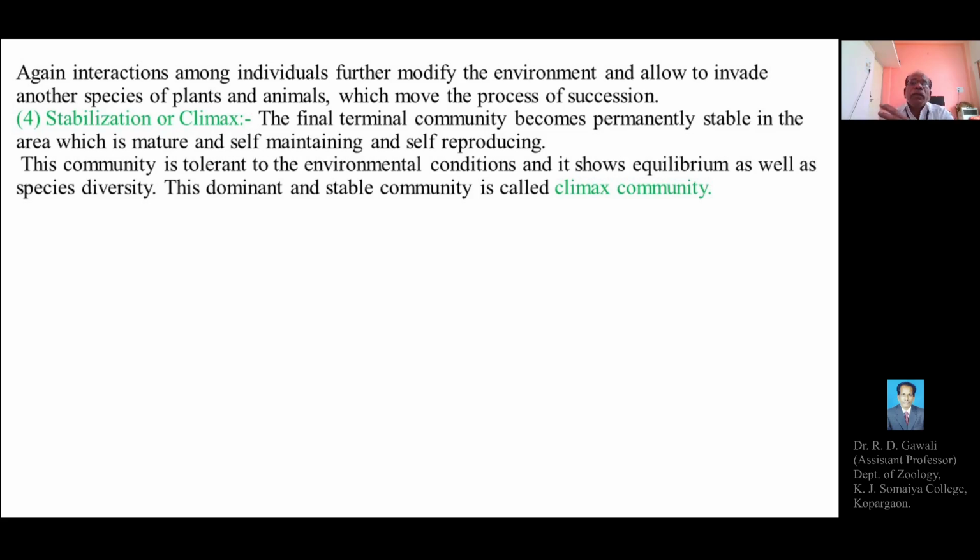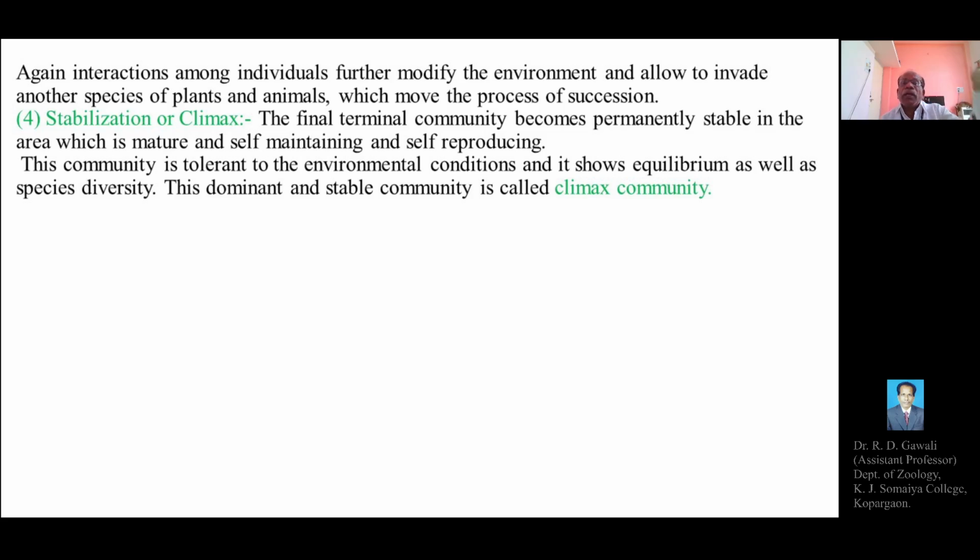And this community, that is the final species, whatever the number of species of plants, animals or microorganisms which appear in the community at the end, become permanent or stable in the area, and this community is tolerant to the environmental conditions and shows equilibrium as well as species diversity.